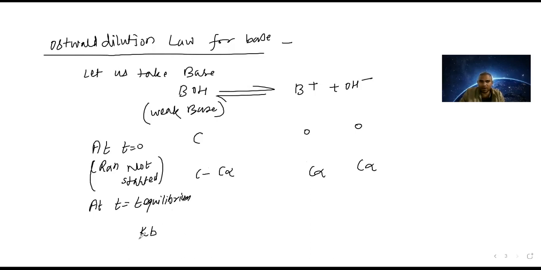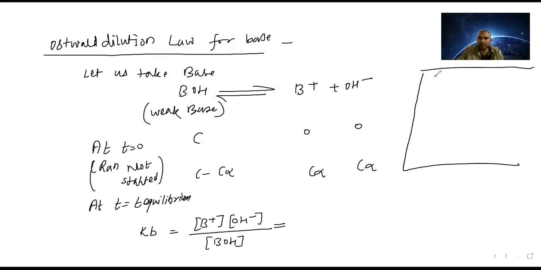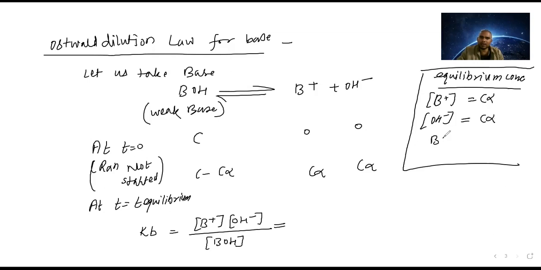So Kb, for base, is equal to the concentration of B plus times the concentration of OH minus, divided by the concentration of BOH. At equilibrium, B plus is C alpha, OH minus is C alpha, and BOH is C minus C alpha.